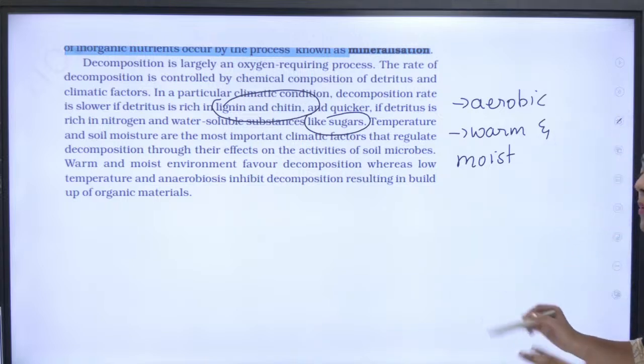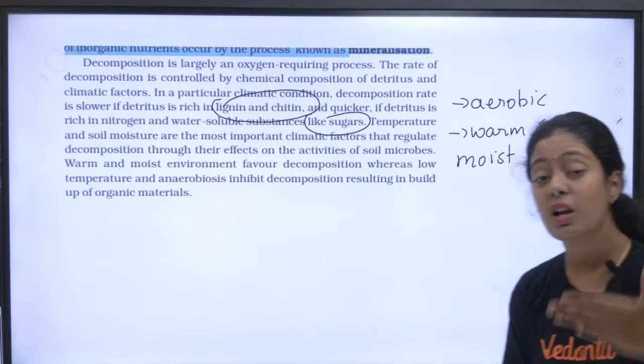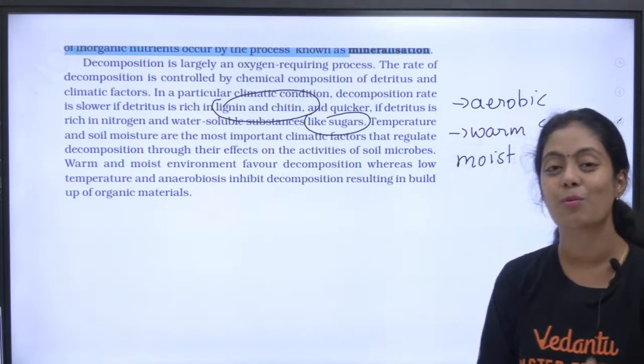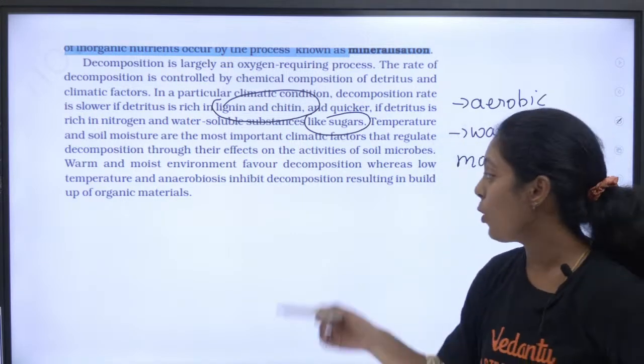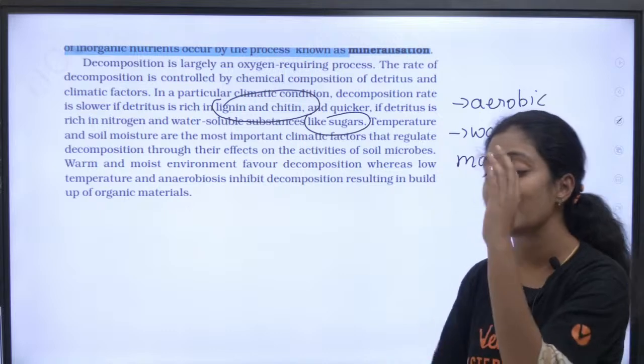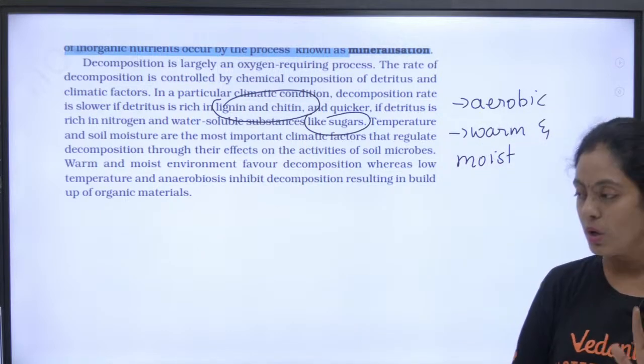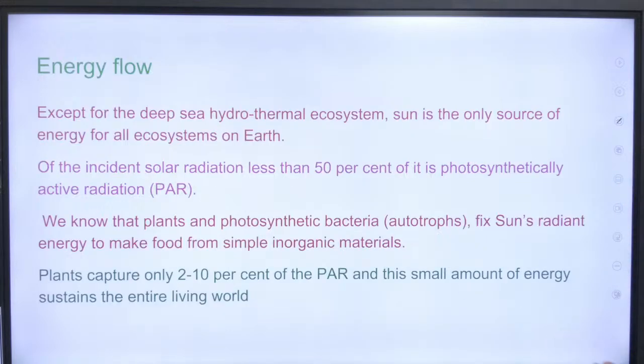Yes, now we will move on to productivity. Decomposition is done. Now what we are going to see is energy flow. And remember, anaerobiosis and low temperature inhibit your decomposition process. Okay, now we shall move on, pasangla.